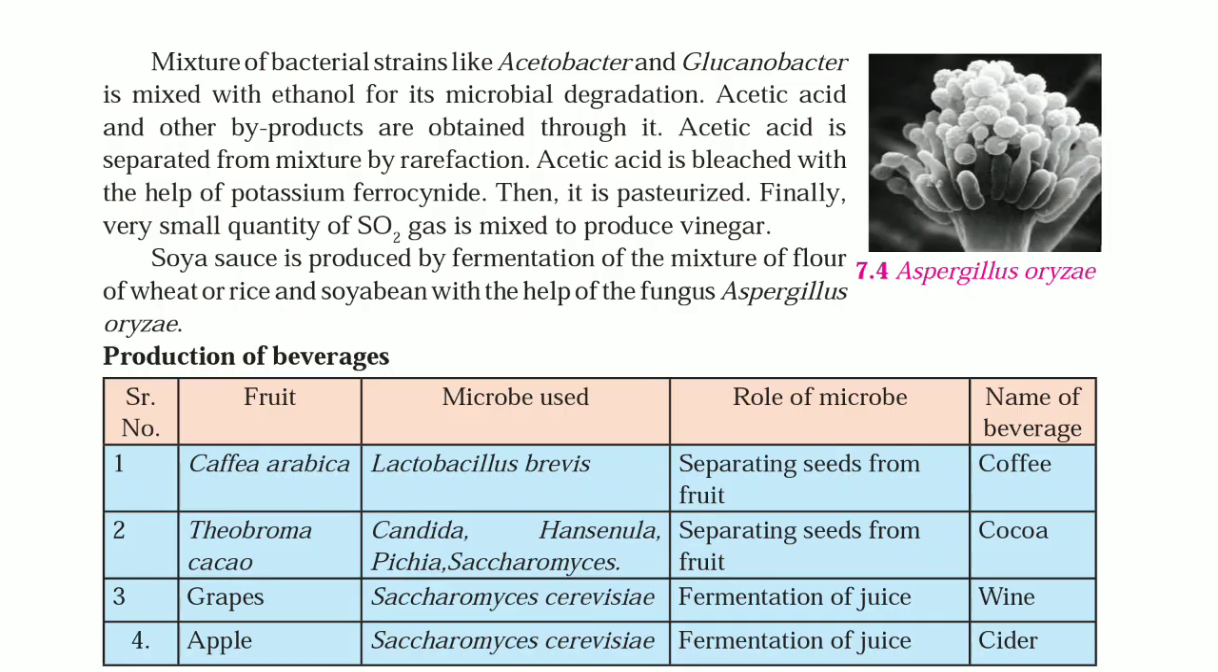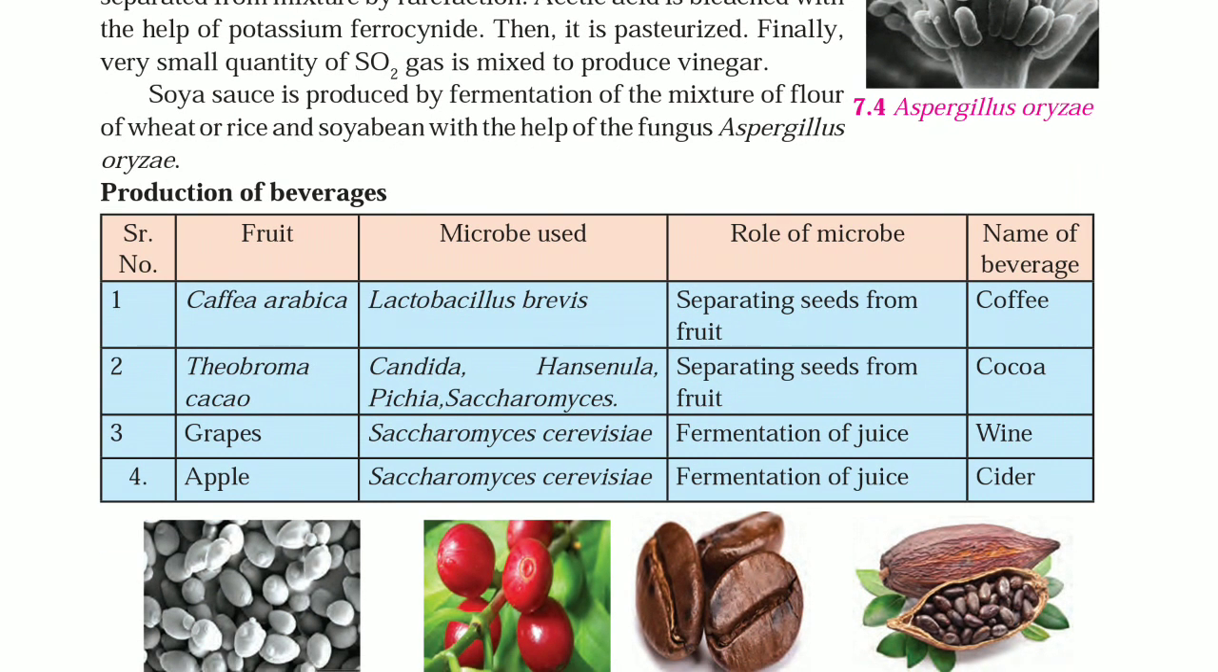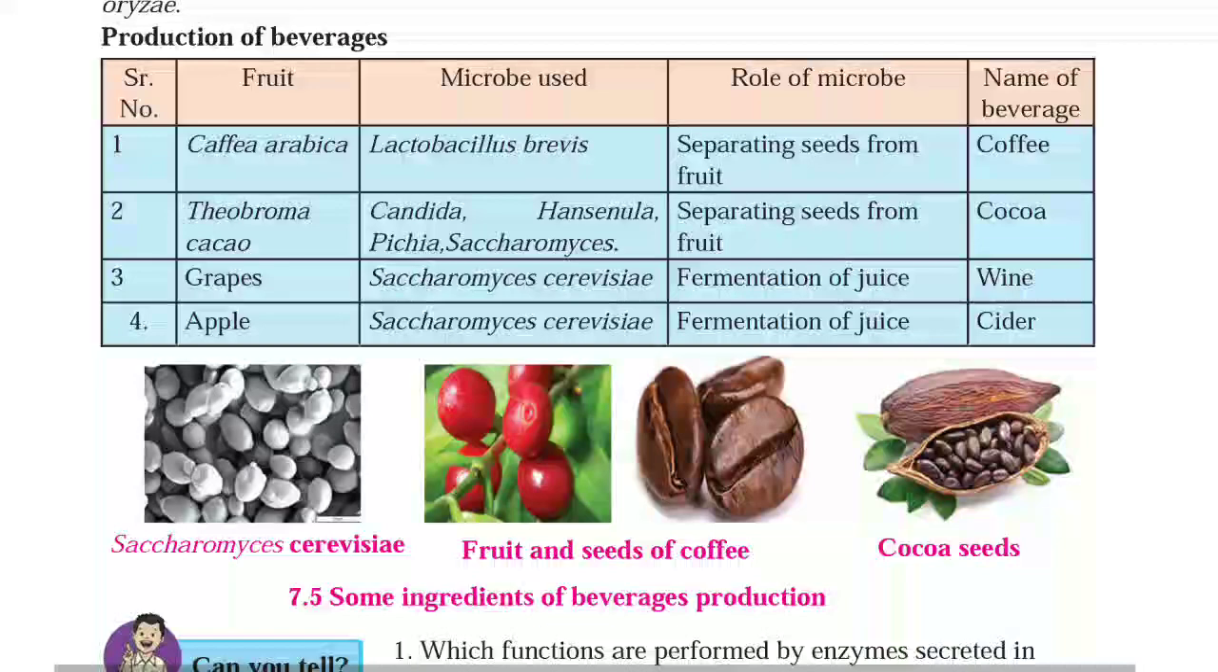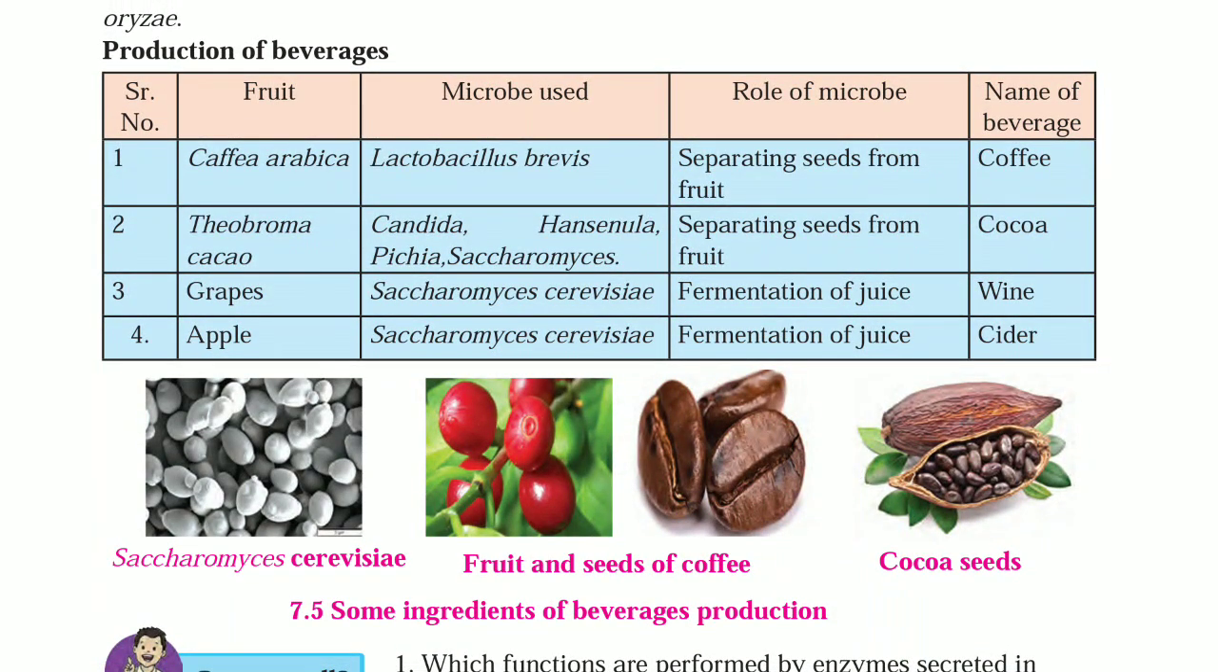Production of beverages. Fruits, microbe used, role of microbe and name of beverage. 1. Coffee: Arabica fruit. Microbe used: Lactobacillus brevis, and role of microbe: separating seeds from fruit. Name of beverage: coffee.